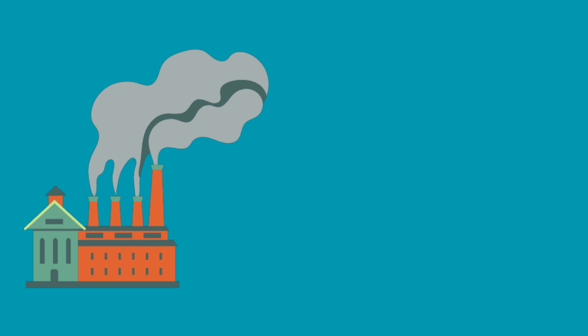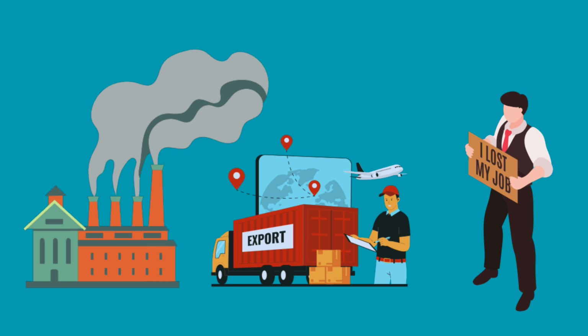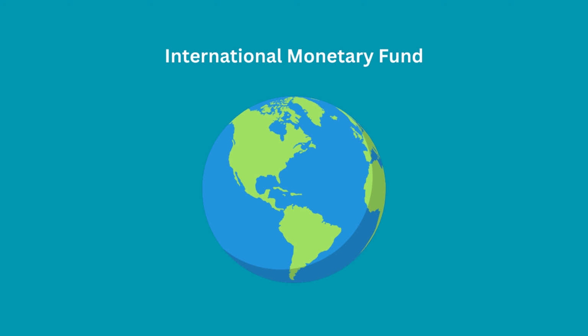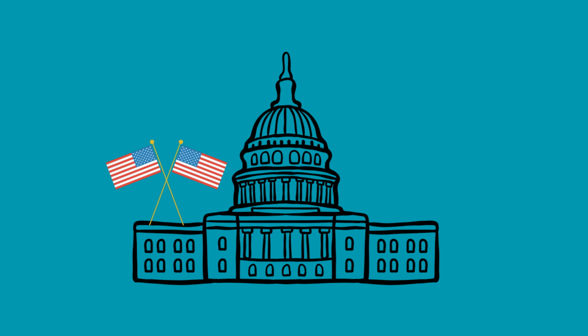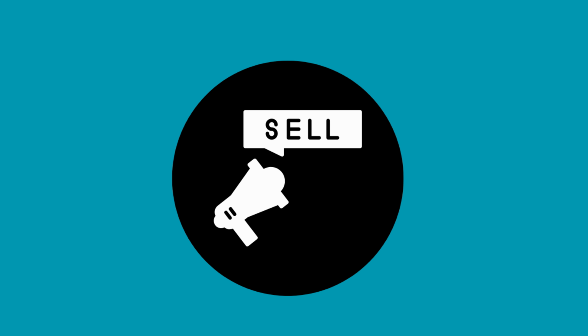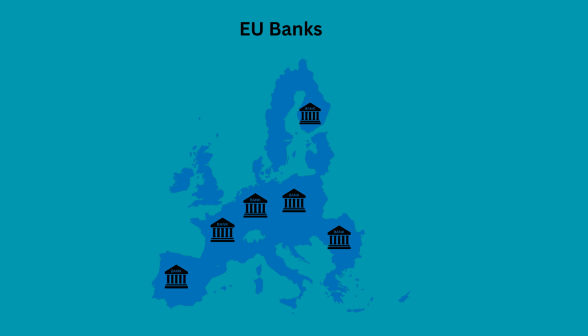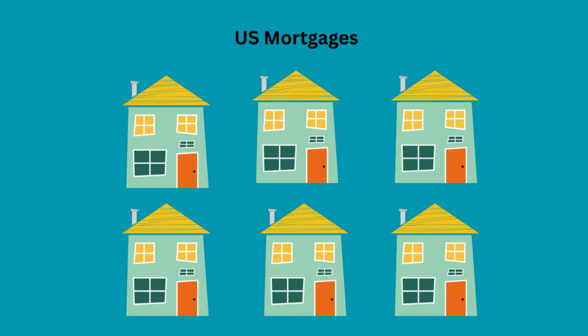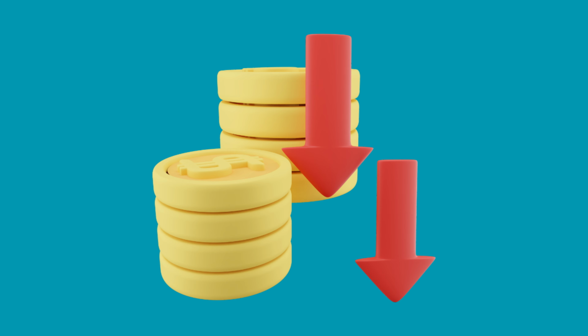Sadly, factories slowed, exports fell, and millions lost jobs. Exactly the kind of global trade, output, and job losses the IMF uses to mark a worldwide recession. The 2009 global recession is often blamed on the US government, and for good reason. Weak American regulation let banks hand out risky mortgages and sell them worldwide. An interesting fact is European banks weren't innocent either. They borrowed heavily to buy the same risky US mortgage assets. When those collapsed, their losses were massive.